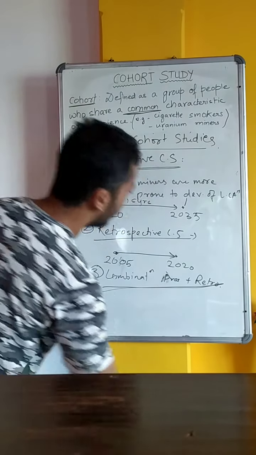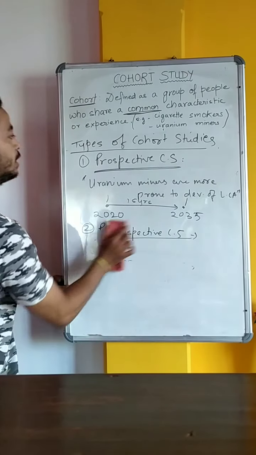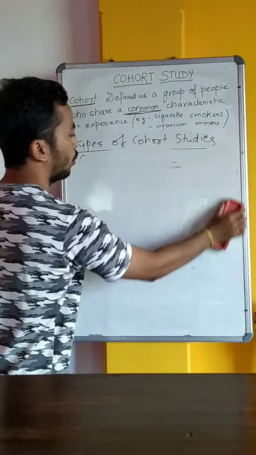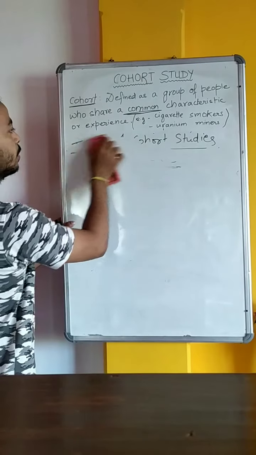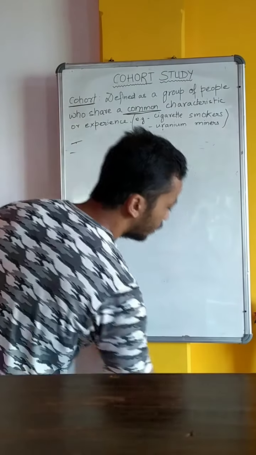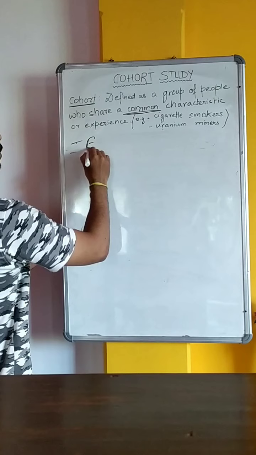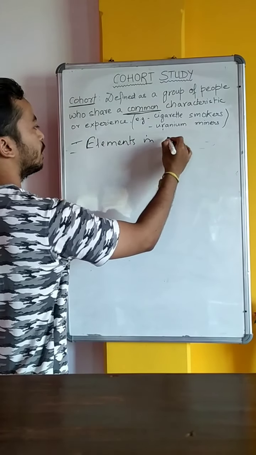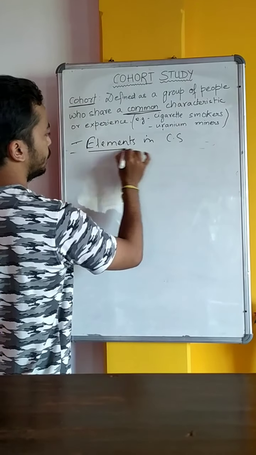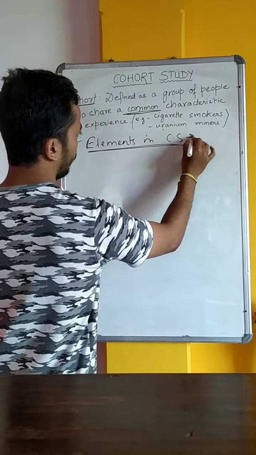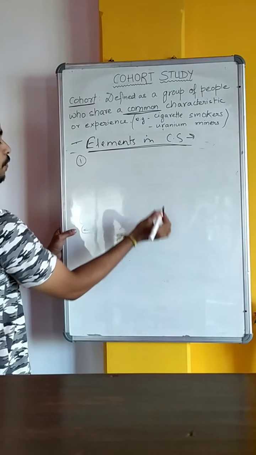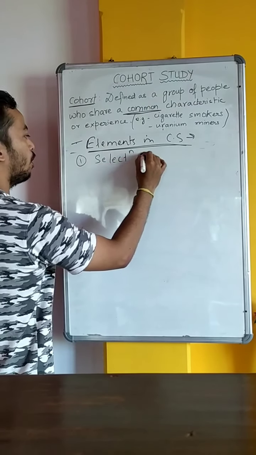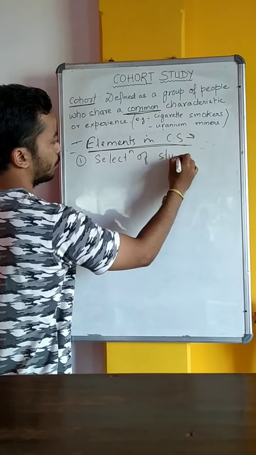So moving ahead now, we'll see what are the different elements of cohort study. The first element is obviously selection of study group.